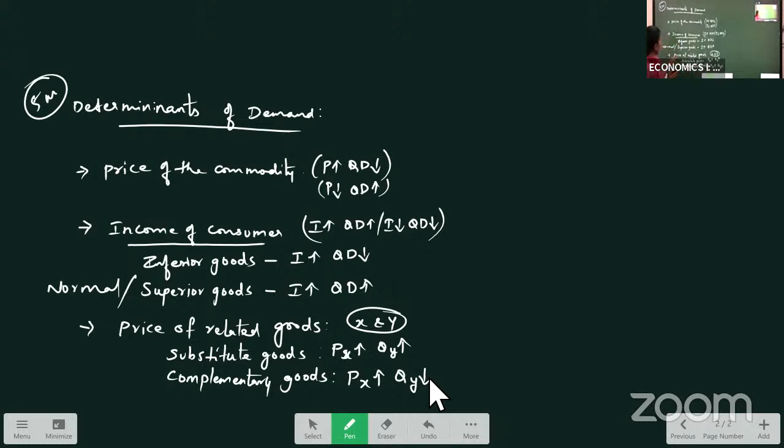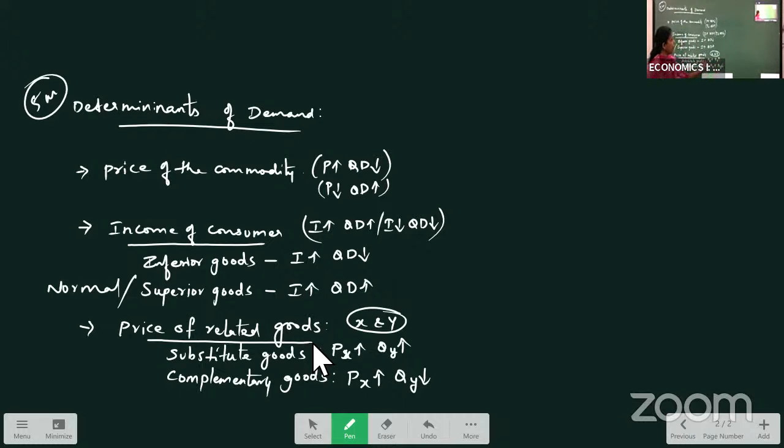So just see here. Now, in case of price of related goods, what are related goods? Two goods which can be either combinedly used to satisfy our want, or in place of another we can use to satisfy our want. In case of substitute goods, the goods satisfy the same want, so we can use either this or that.